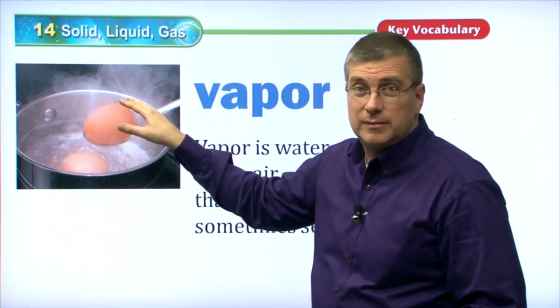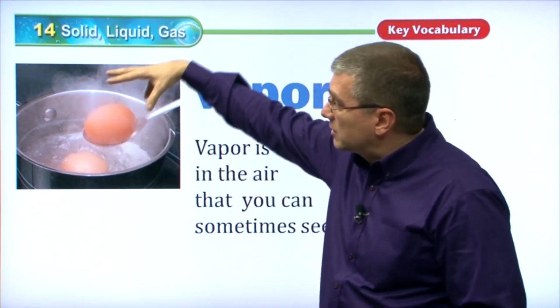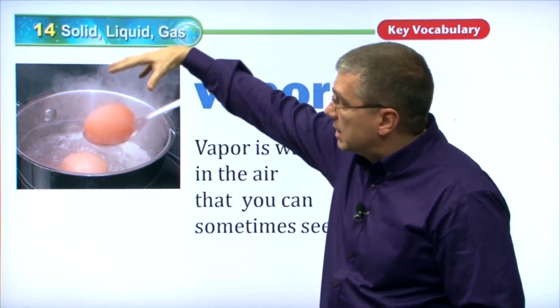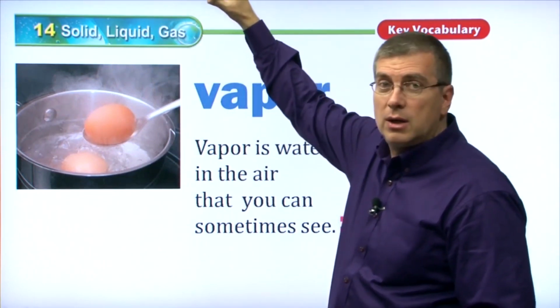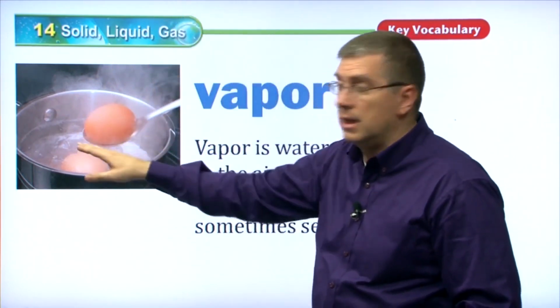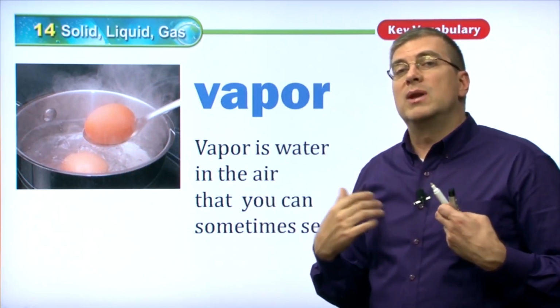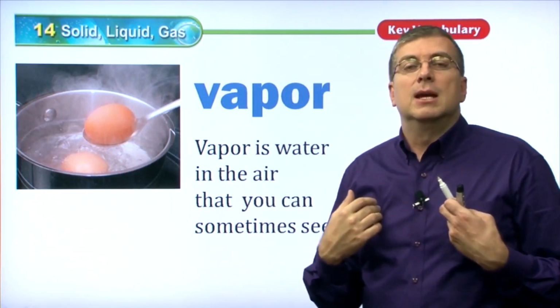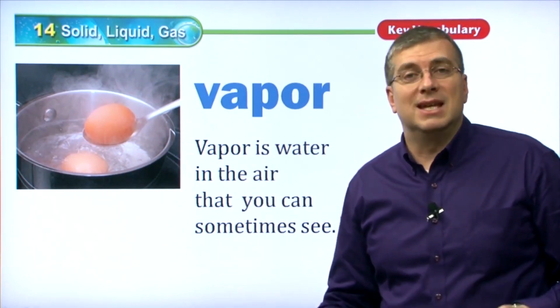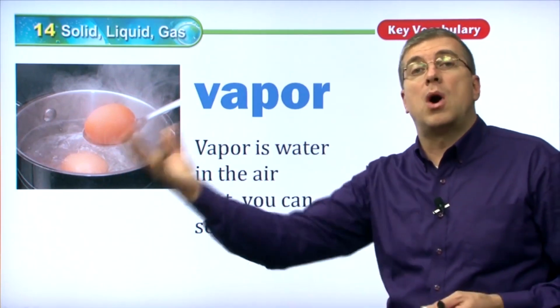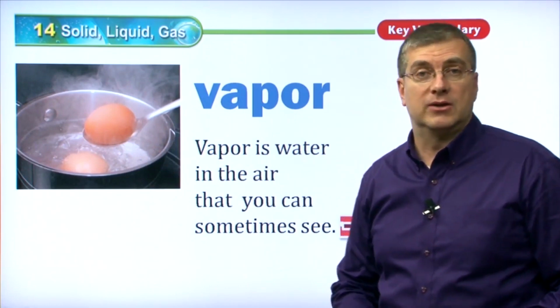We can still see it, right? But as you can see, gravity doesn't really affect it. Vapor, the water vapor is coming up out of the surface of the liquid of the water. Also, vapor is what we feel in the summertime. When we feel hot and sticky, it's because there's humidity in the air, and that humidity is water in the air. That's water vapor as well.